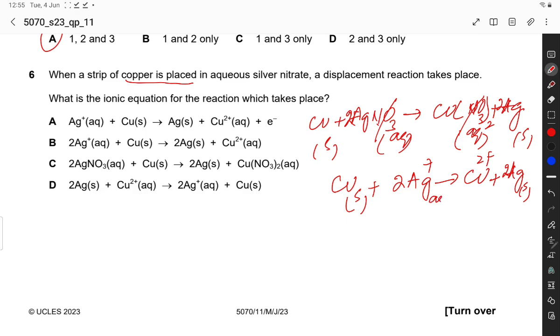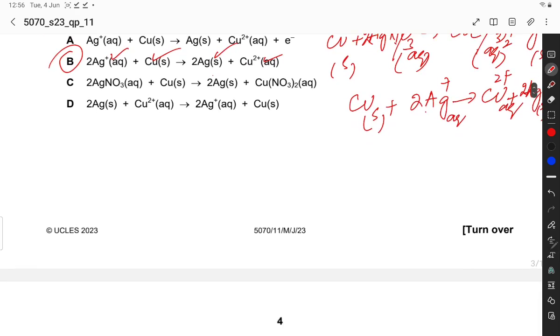This is aqueous. Now match the equation with this. 2Ag positive, yes, this is correct: copper solid, 2Ag solid, and Cu2 positive aqueous. So B option is the correct option.